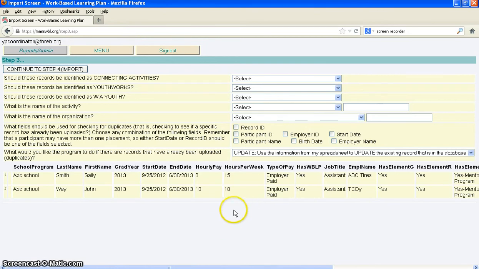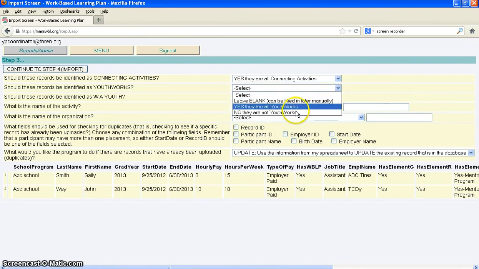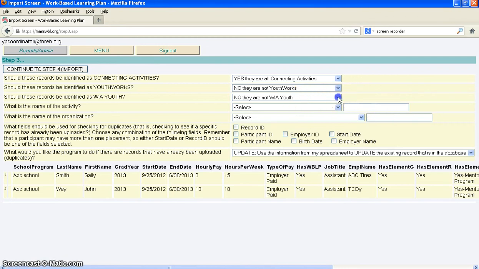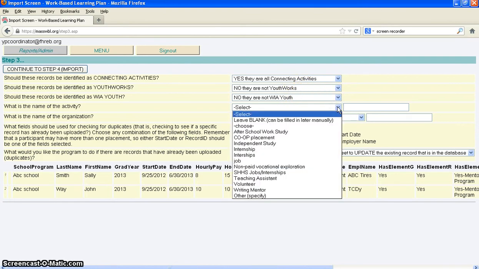Alright, and here we're almost there. So, should these be connecting activities? If you want me to report them to the state, then yes, they should. Should these be youth works? If they are, sure, but if they're not, no. And that's usually specialized staff that work in that. Same with REIA. Although if you do have a student that is a REIA youth and you're working with them as a school to career coordinator, then yes, you can choose that. You might want to upload them separately so that when you get to this point, you're sort of batching it out.